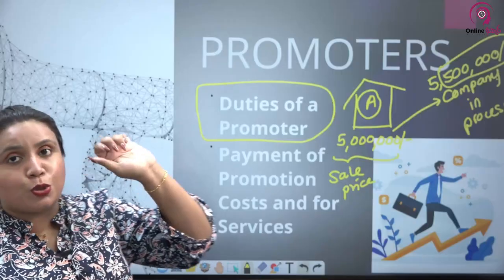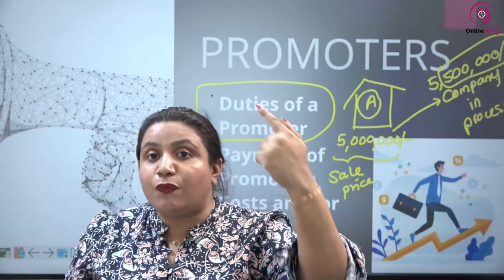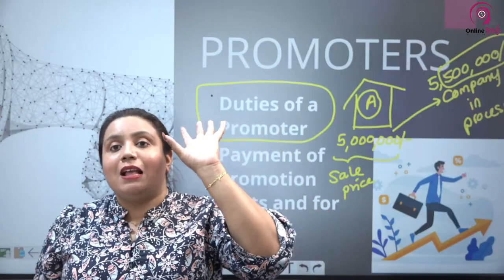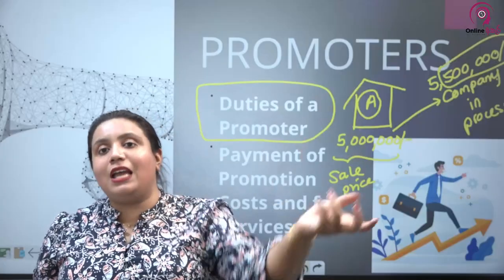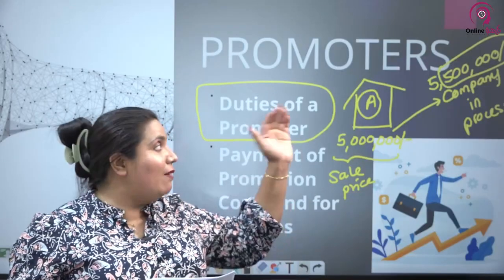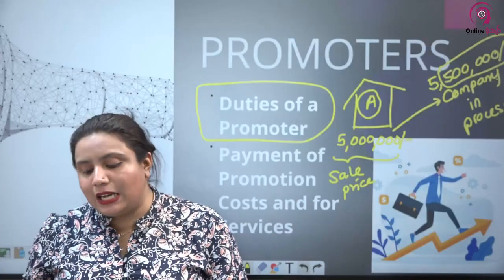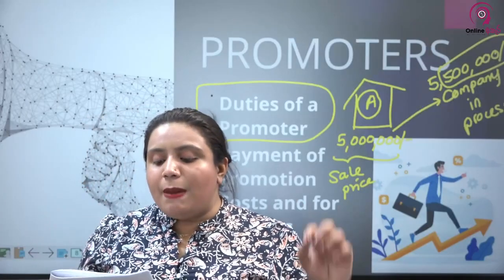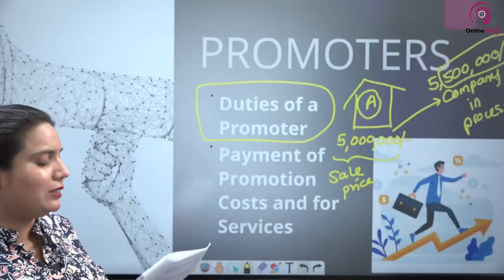First thing, the promoter should not be making a secret profit. If the promoter makes a secret profit, the promoter has to give it back to the company, right? If a promoter is caught for making a secret profit, the promoter will have to give that money back to the company. Next one, payment of promotion costs and services.